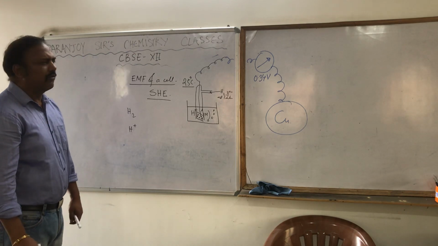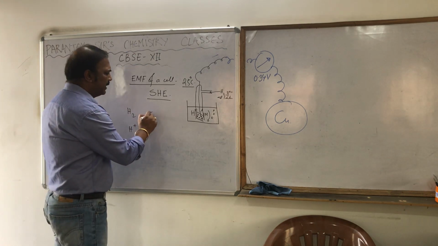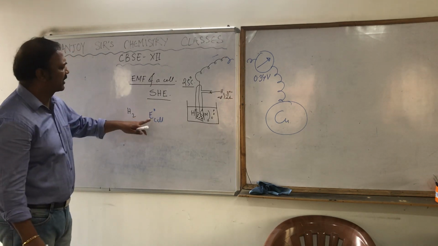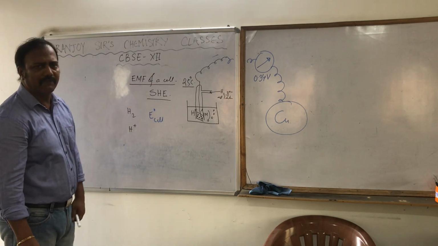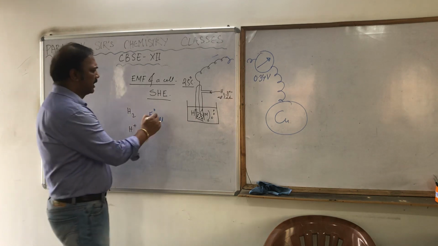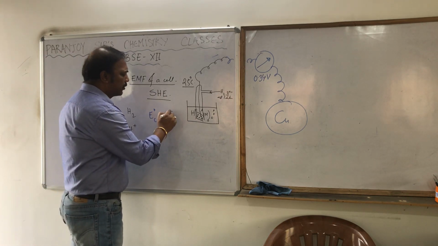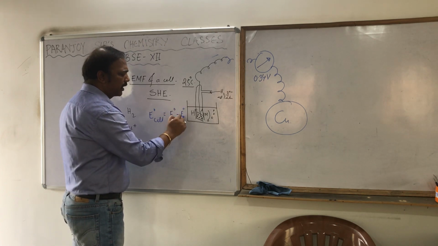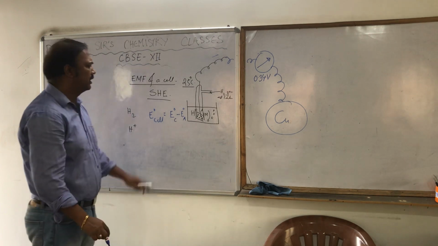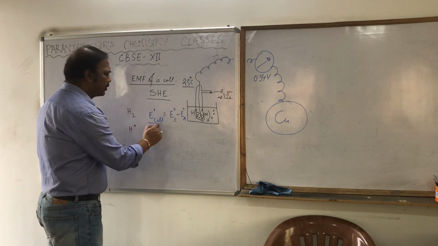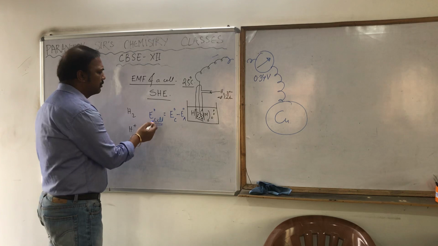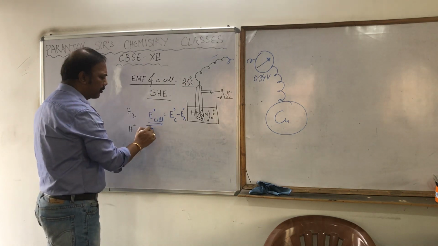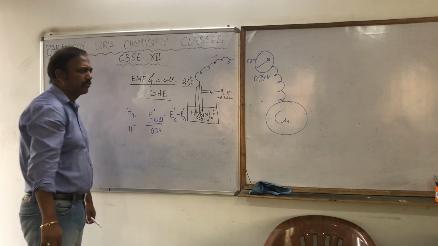Now E0 cell, that is electrode potential, the EMF of the cell at standard condition, should be the electrode potential of cathode at the standard condition minus the electrode potential of anode at the standard condition. Now this value is given to you, given to you means we got it, suppose we got it as 0.34.